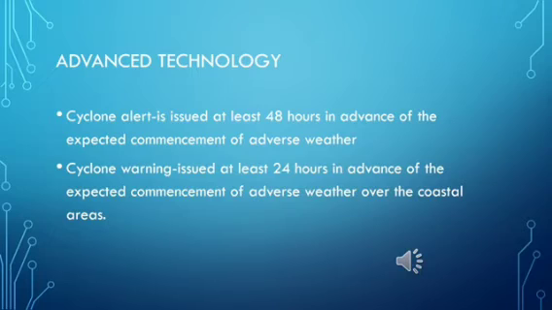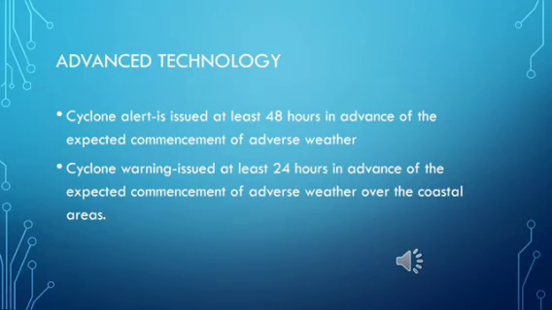Now, what is a cyclone alert? A cyclone alert is issued at least 48 hours in advance of the expected commencement of adverse weather. And what is a cyclone warning?